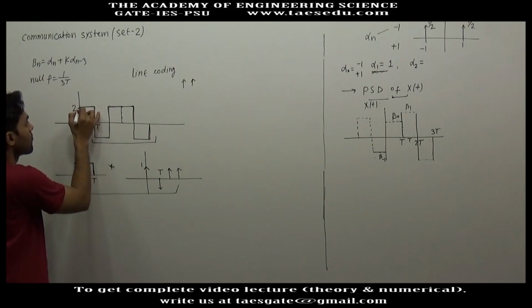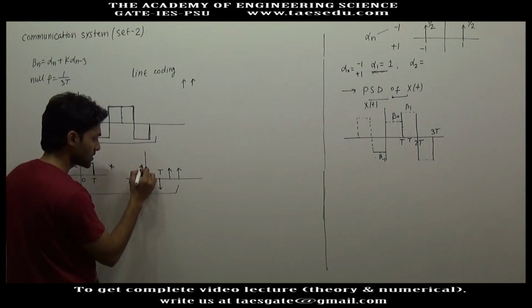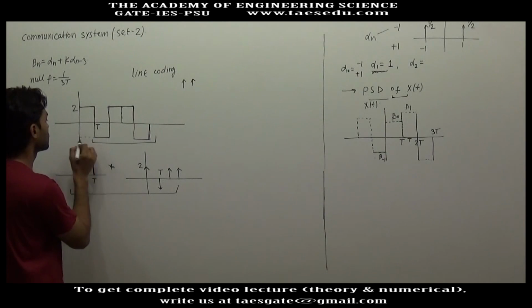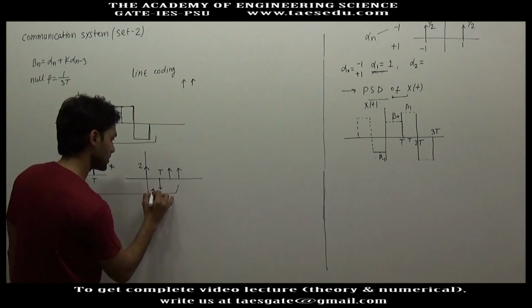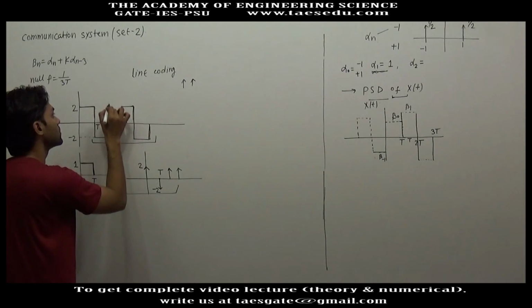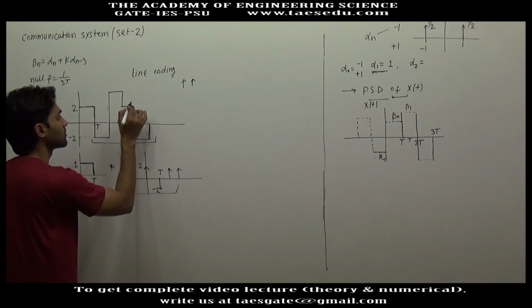Let's say here you have a height of 2. To keep this height 1, we will say the strength of the impulse is 2. Let's say this height is -2, here the strength will be -2. Let's say this height is not 2, it is 4, and this height is 3.